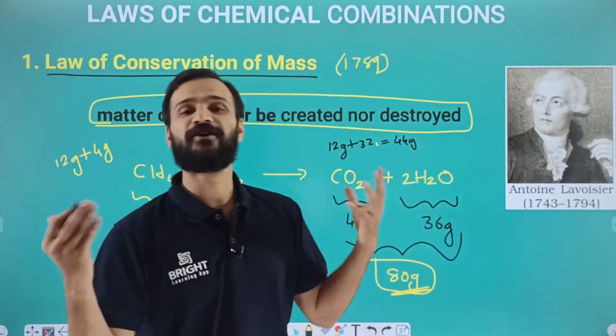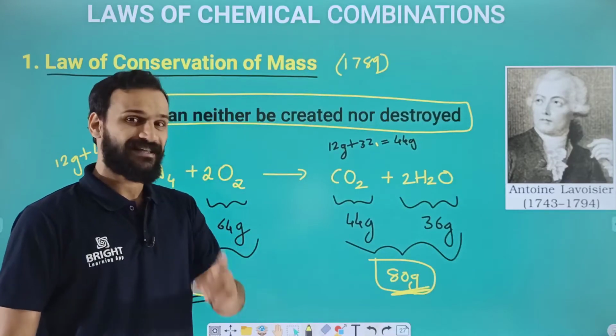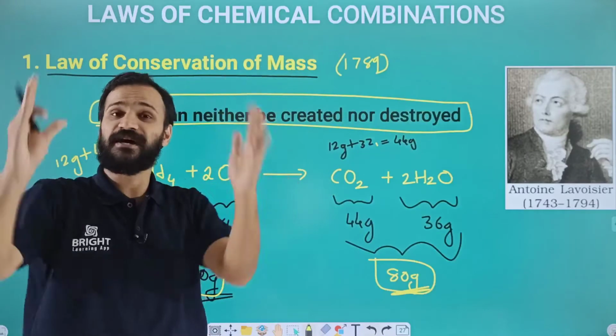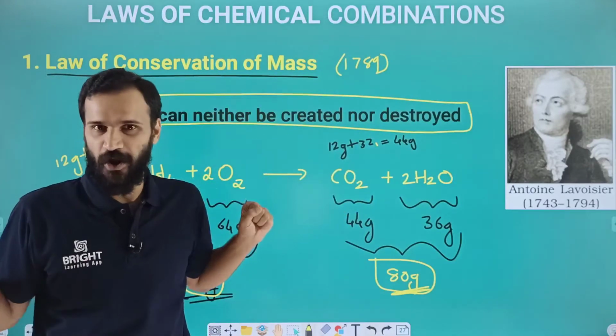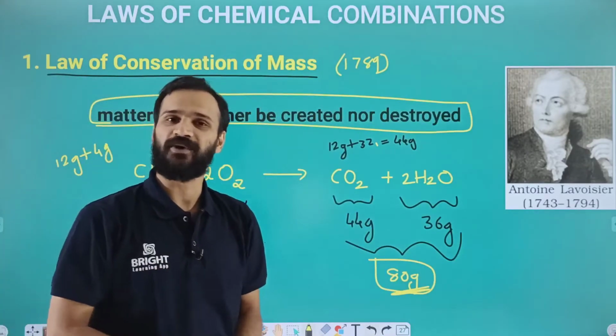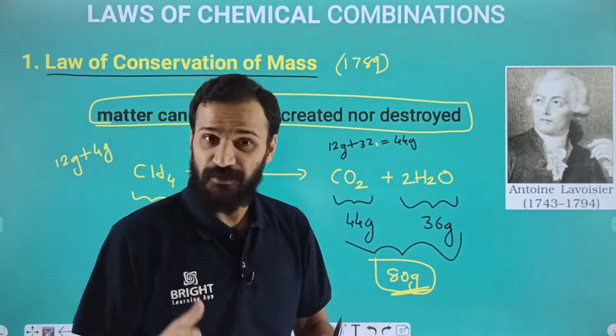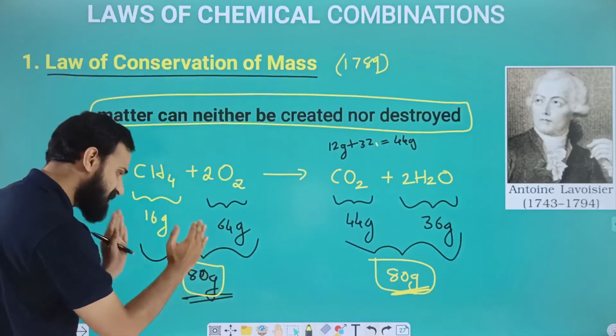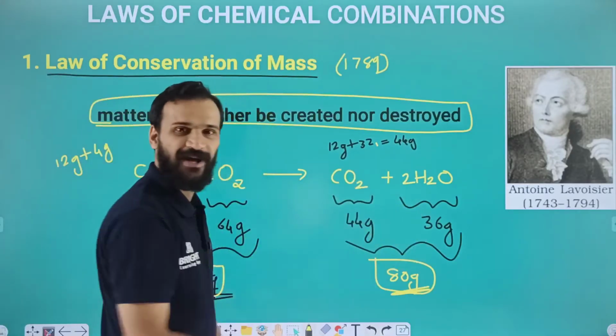Okay, so what is the law of conservation of mass, dear students? It states that during a chemical reaction, matter can neither be created nor be destroyed, or mass can neither be created nor be destroyed, which means during a chemical reaction, the total mass of reactants will be equal to the total mass of product.